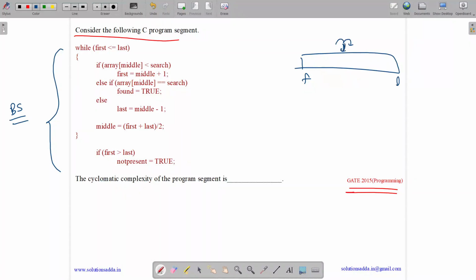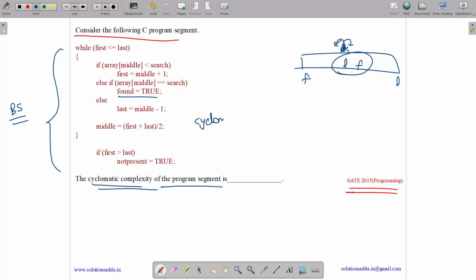Else, if we found it, we return from here, found equals to true and come out of the loop. Else, we do last equals to middle minus 1. And after coming out, we check if the item was not present, then first would have moved in front of the last, then not present equals to true. We need to tell what is the cyclomatic complexity of the above segment.